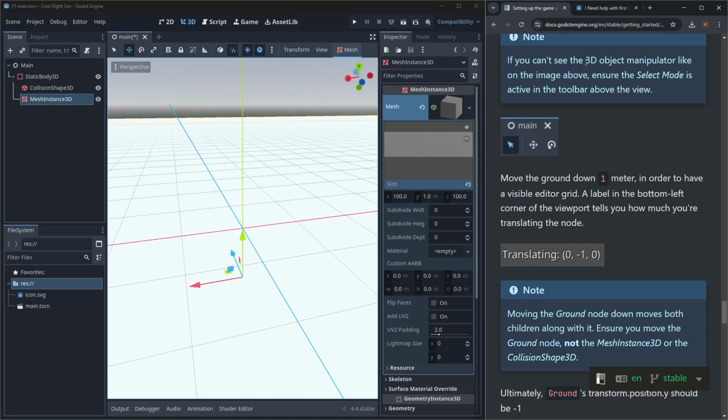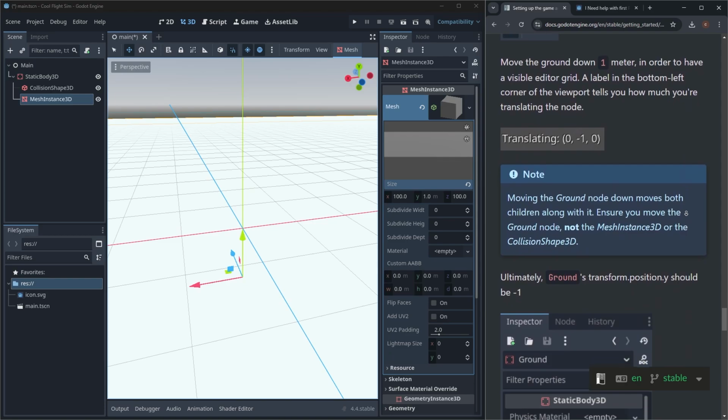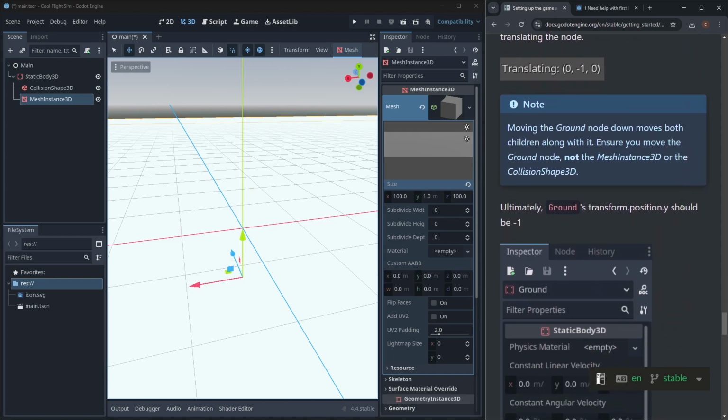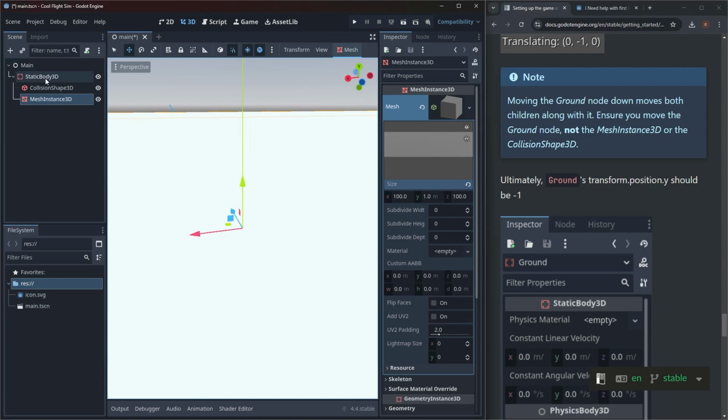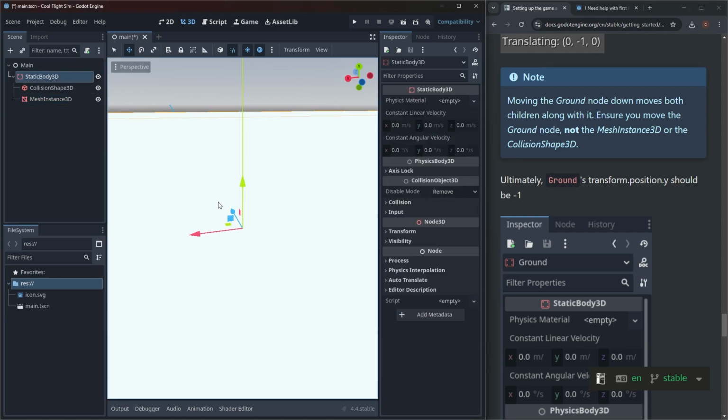If we don't see the 3D object manipulator like on the image above, yeah, we got it. All right, move the ground down 1 meter. We did it. Note, moving the ground node moves both children along with it. Oh, snap. Go back. Remember, we gotta click Static Body 3D to move it down.